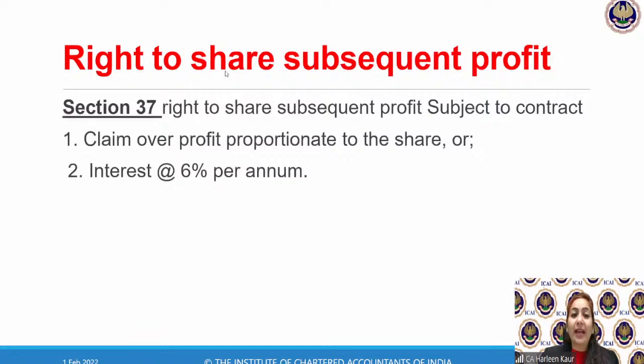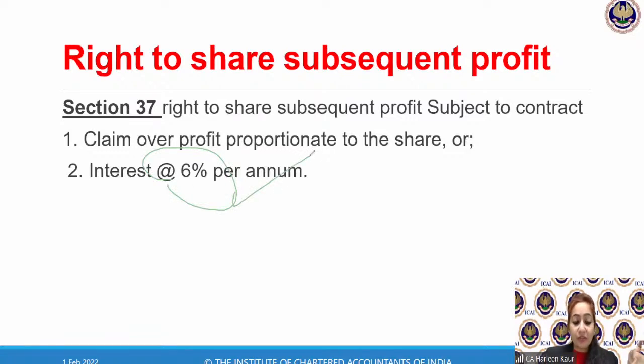And then the right to share the subsequent profit, Section 37, is also very, very interesting. It says if the firm is still continuing with your estate, like for example, one of the partners has retired but the firm has not been dissolved, the firm is still doing the business, and your settlement of the property is still not made, then this outgoing partner has the right to get the share of profits at the rate of 6% per annum.